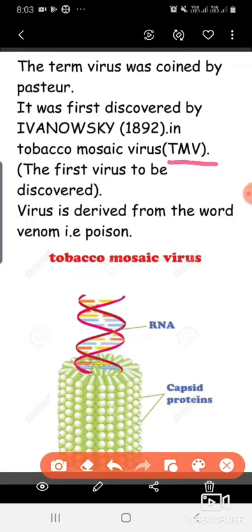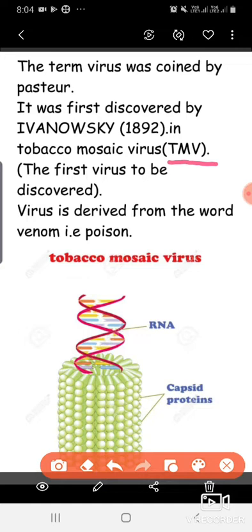Ivanovsky was performing some experiments regarding bacterial infection. He took the fluids of some people suffering from bacterial infection and passed that fluid through a bacterial filter, and he saw that some microorganisms could pass through it also. All the bacteria were stopped by that filter, but some microorganisms passed through.